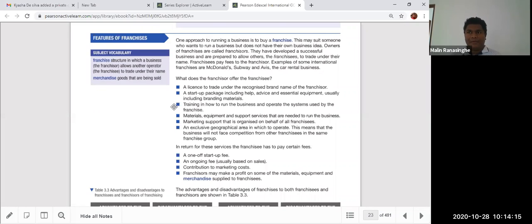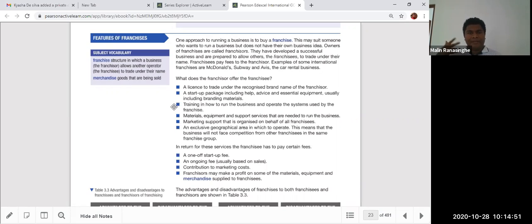So they are bound to follow the guidelines given by the franchisor. They can only sell the things in the agreement only. Outside the agreement, they can't do anything, because the franchisor can cancel the license at any time. You can see franchise agreements in Sri Lanka. McDonald's is a franchisor, Abans is a franchisee. KFC is a franchisor and Cargills is a franchisee. Burger King is a franchisor, Softlogic is a franchisee.